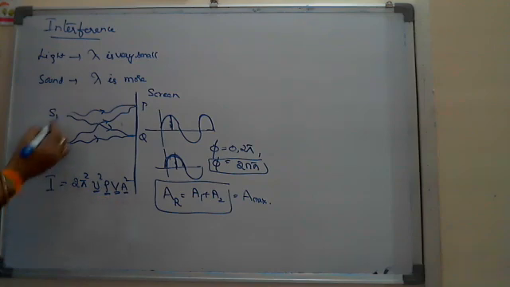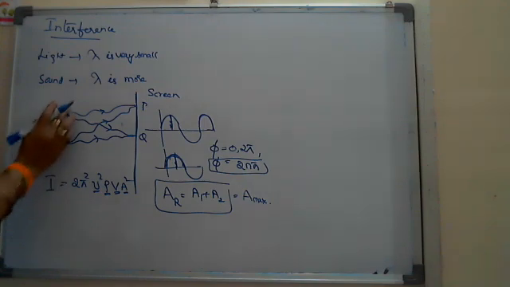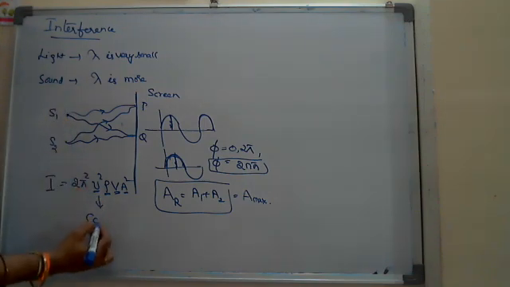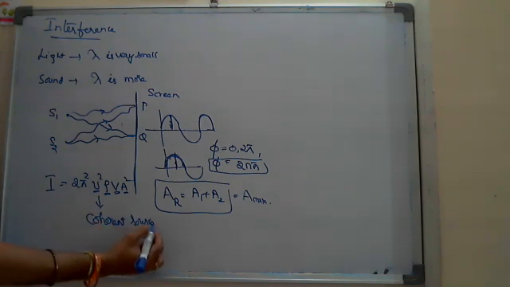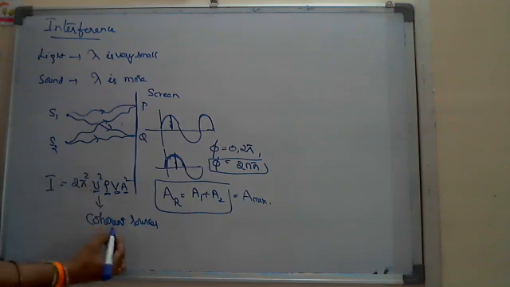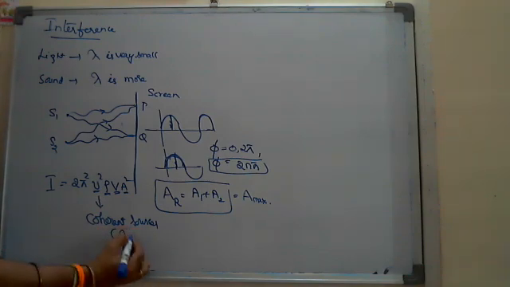And when you come to light waves, the frequency is also the same. Such waves we call coherent sources. Taking the frequency the same means taking the wavelength the same; lambda is the same for both the sources.